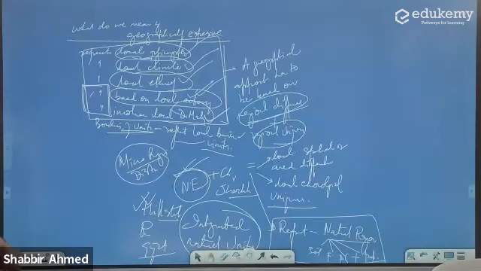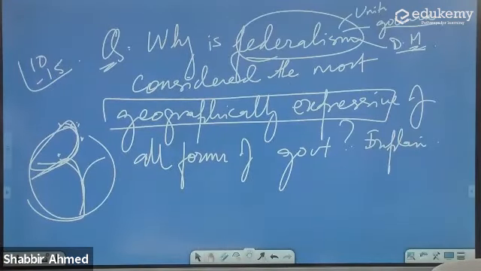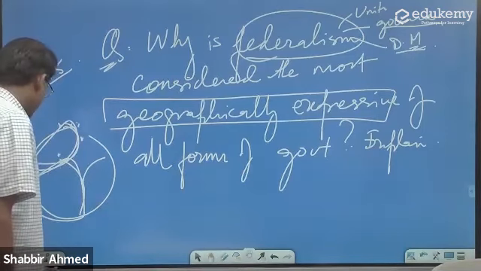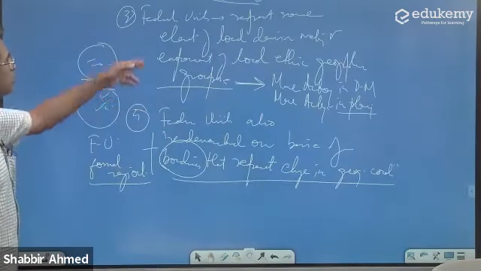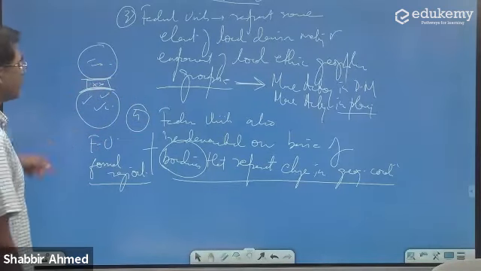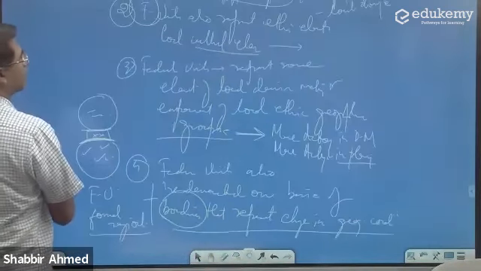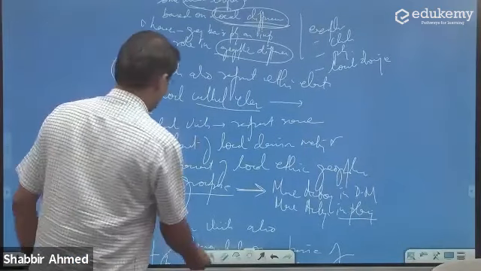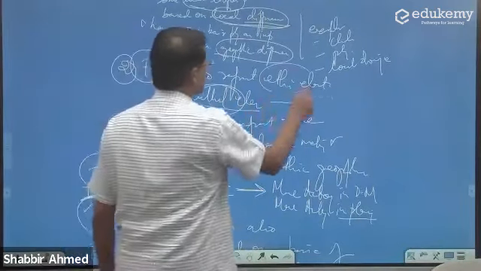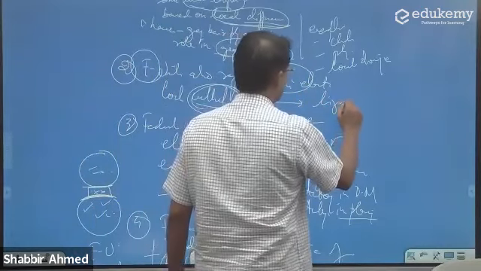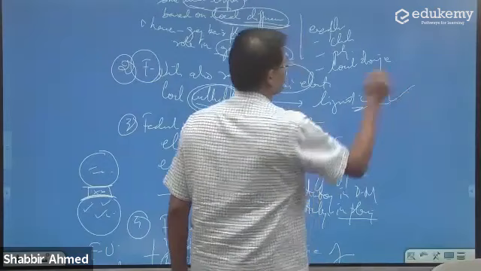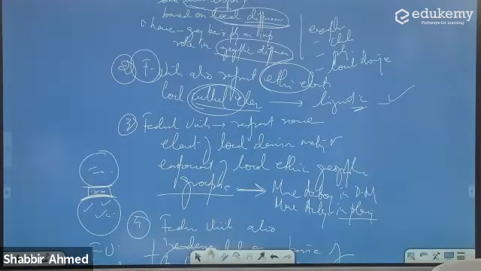Dobara question dekho. Go back to the question. Why is federalism considered the geographically most expressive of all forms of government? Yes, linguistic bhi de lo. The moment I say ethnic, cultural also includes... where to write the ethnic point? I wrote the cultural elements. They also represent the ethnic elements, cultural elements. तो यहां पर आपका linguistic भी आ जाएगा. Okay, I'm moving on now.